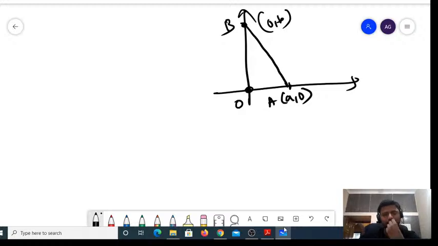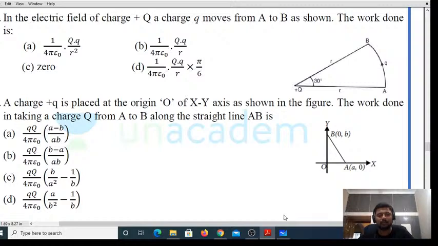Now until now we have been discussing one dimension, right? Now you could see this is in 2 dimensions. It has moved from the x axis to the y axis. You could see this problem. You can read the question once again if you want.